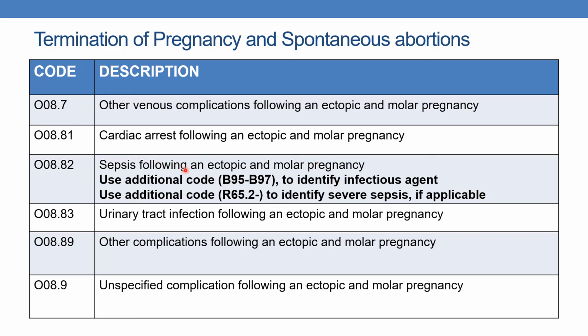And whenever we are coding sepsis, you need to code additional codes for the below listed scenarios. And O08.83 indicates urinary tract infection following an ectopic and molar pregnancy. O08.39 indicates other complications following an ectopic and molar pregnancy. And O08.9 indicates unspecified complication following an ectopic and molar pregnancy.